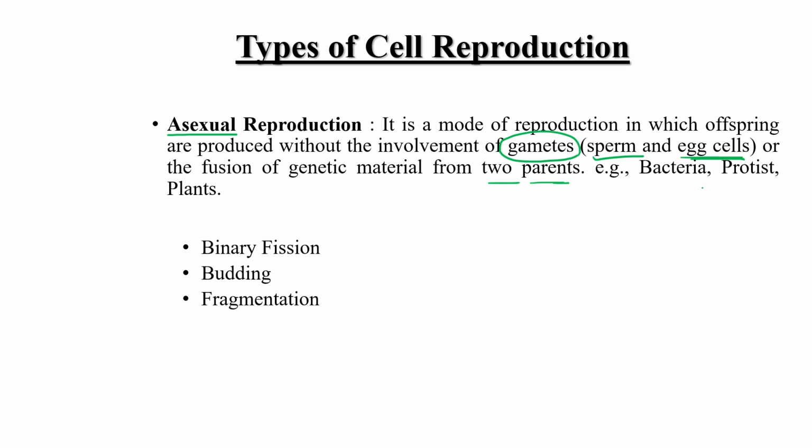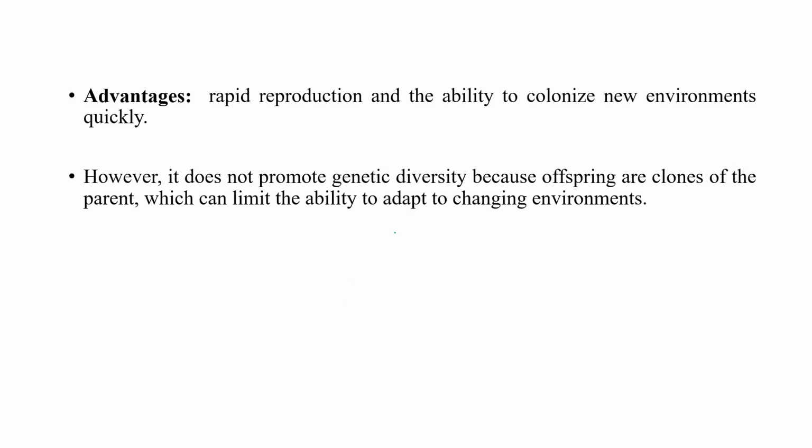Like in bacteria, asexual reproduction is a very common process of reproduction. Similarly for protists and some kinds of plants, and we can divide it into three different categories: binary fission, budding, and fragmentation. Okay, so what is the advantage?